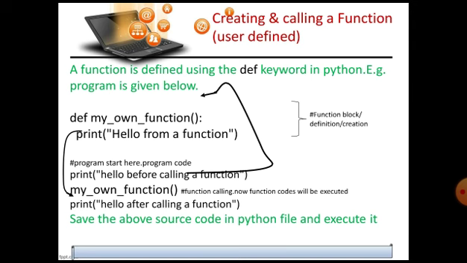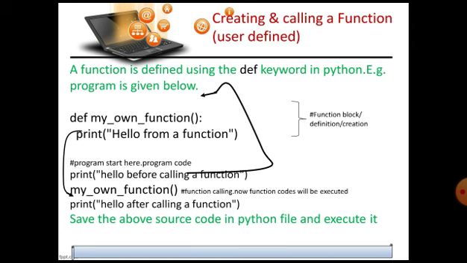Look, here the print statement is within the function body, so it is indented inside. Then after the function body has ended, the next print statement, which is outside the body, will be at the same level as the function header only. It will not be at the indentation level of the function body. It is a very simple function. We have written just one line of code in the function, just for printing a hello from function message here.